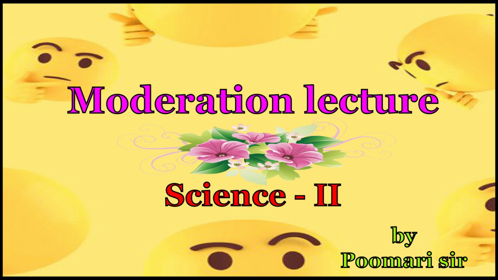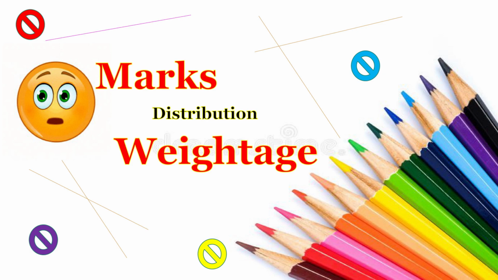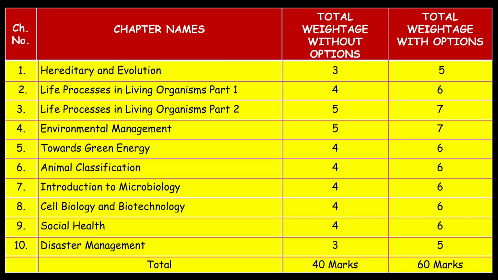Moderation lecture. Now in this, I'll give you the weightage of marks in Science 2. So you see this table, that is the weightage of marks. The first chapter, heredity and evolution, carries 3 marks out of 5. Then life process in living organism part 1 carries 4 marks out of 6 with option. Life process in living organism part 2, 5 marks out of 7.